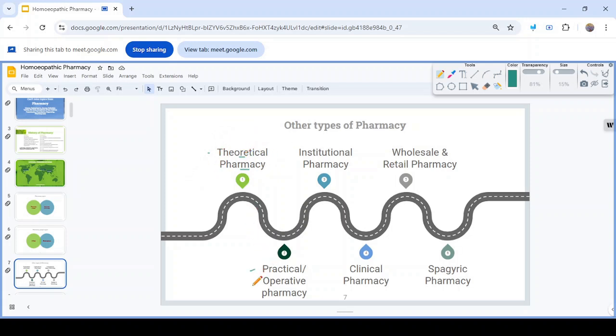Now practical or operative pharmacy, how to dispense. So the dispensing part is the practical part. Also the preparation procedure, these are also practical aspects. All these practical or operational aspects are known as practical pharmacy.